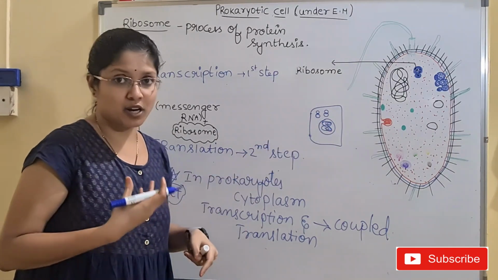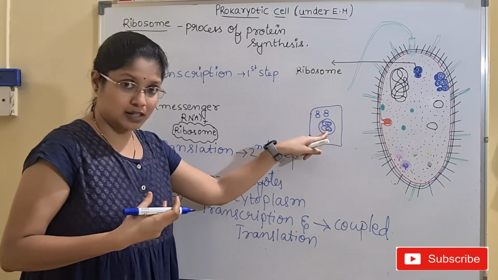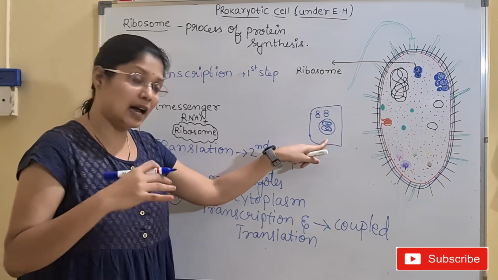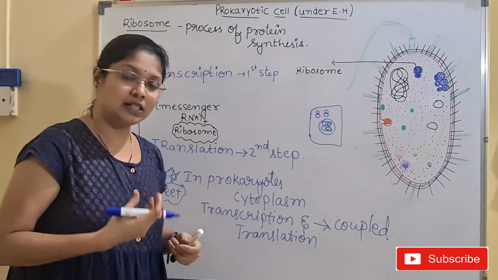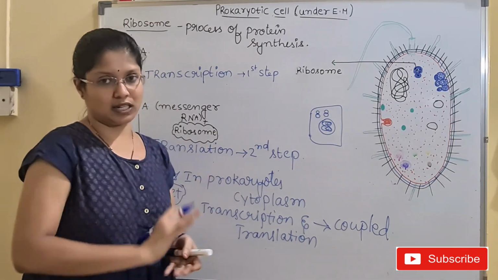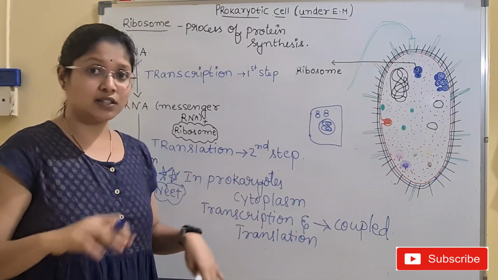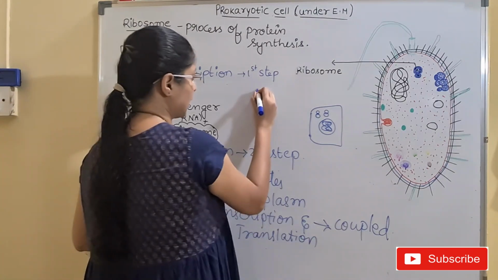So first there will be production of mRNA from the DNA. This is transcription, and later this mRNA escapes the nuclear membrane, and then the ribosome will attach to this mRNA and decode the message to form the protein. So there it is not linked. Transcription and translation are not coupled or linked in eukaryotes.